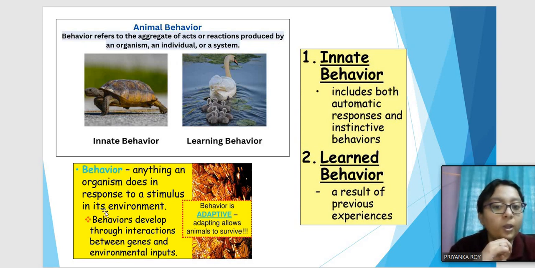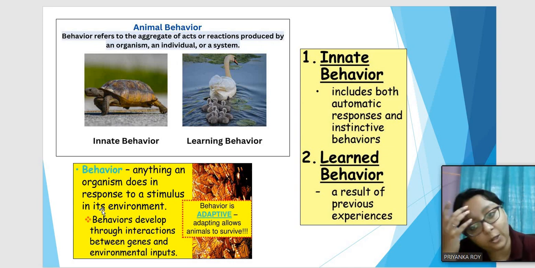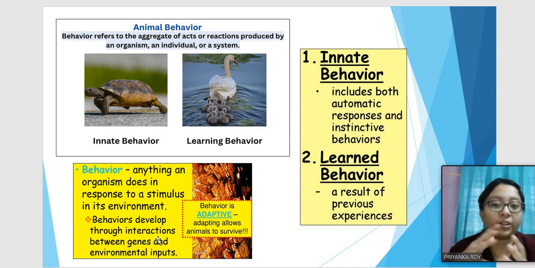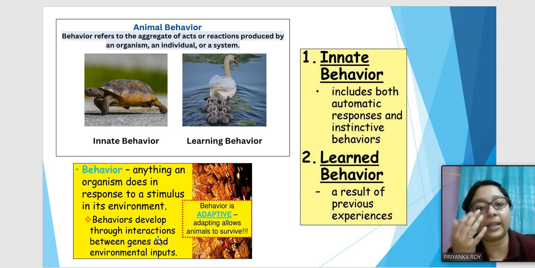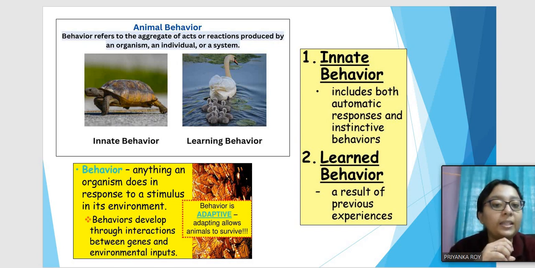So anything an organism does in response to a stimulus in its environment can be called behavior, and behavior is developed through interactions between genes and environmental inputs. So this behavior helps the animal to adapt to its surroundings.